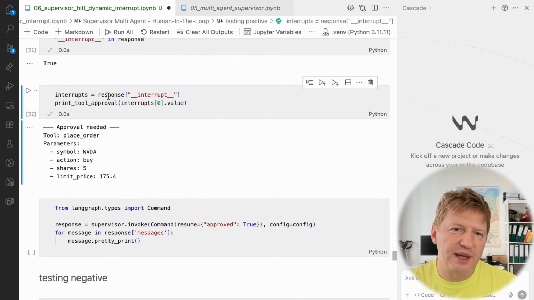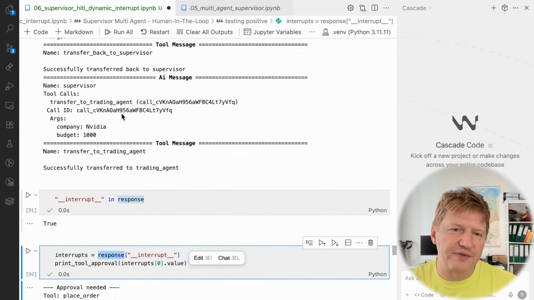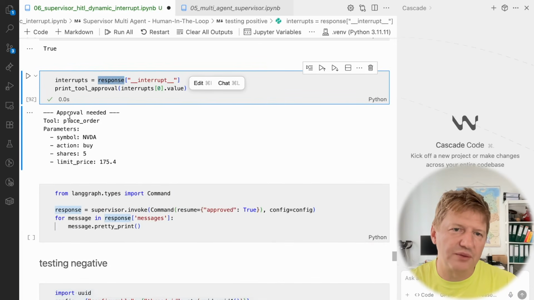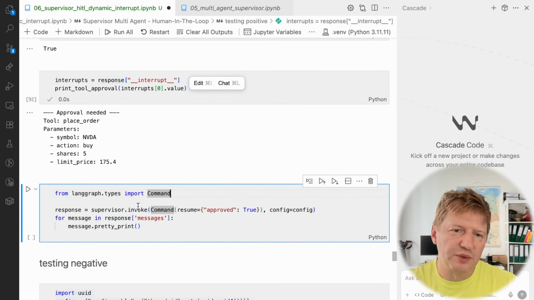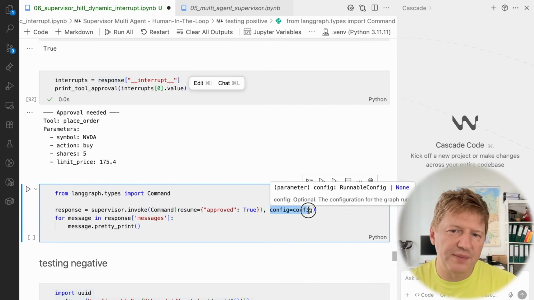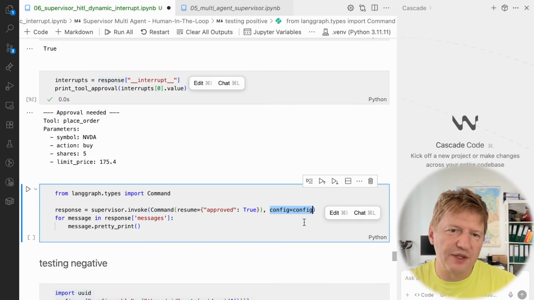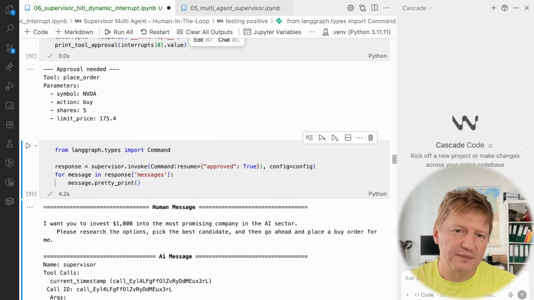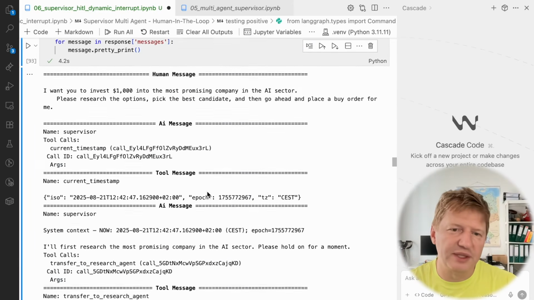And take a look at that. We have a response, and this response came from the supervisor graph, right? And the response already knows about the approval and interruption from the sub-agent. So what should we do? Again, we take the supervisor, we invoke it, we resume the supervisor and provide the command back, which says, yes, I approve this buying, please do it for me. And since we're providing the same config, it knows the context from the checkpointer, and it can proceed with the workflow. So I'm resuming it. And again, we have the whole conversation since we saved the state already.